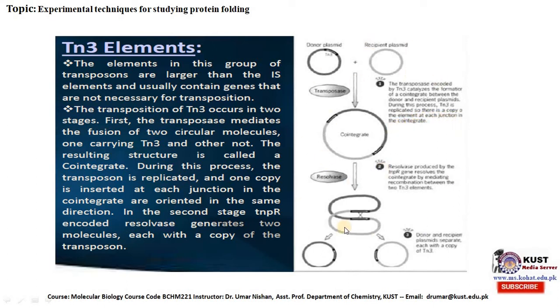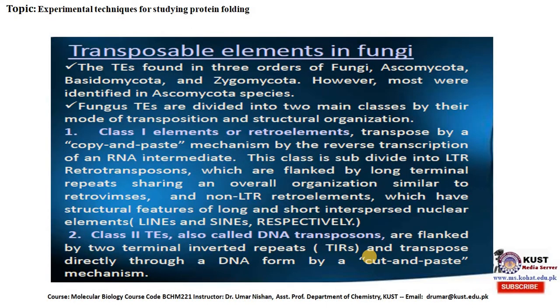So here the whole process is shown of how the resolvase plays its function, and the donor and receptor plasmid separate, each with a copy of Tn3. Here you can see this is the process that occurs.